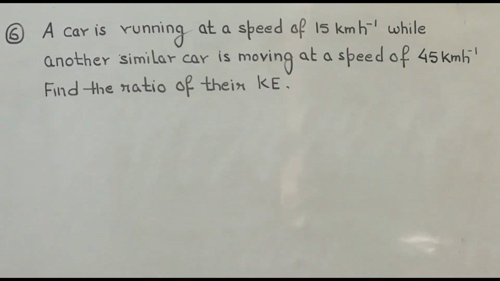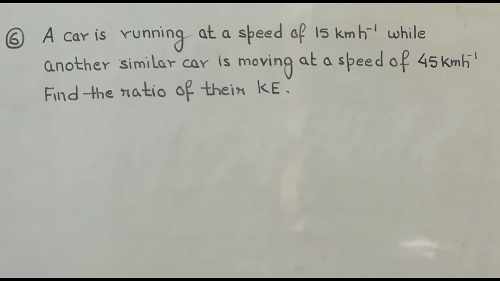A car is running at a speed of 15 km per hour, while another similar car is moving at a speed of 45 km per hour. Find the ratio of their kinetic energy. Okay, now as the question says, these are similar cars, so that means their mass will be same.